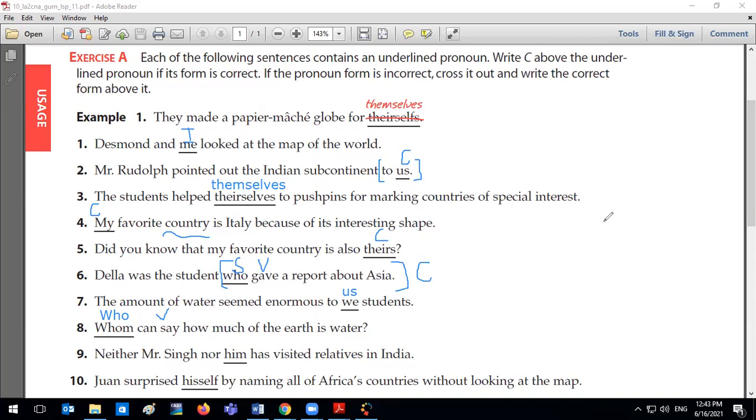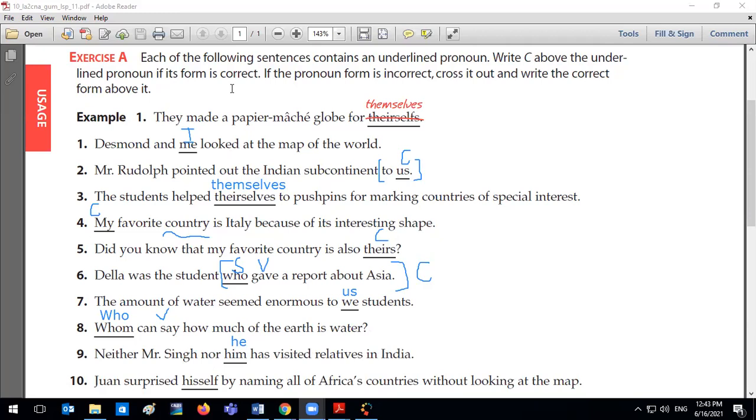Okay. Neither Mr. Singer nor him has visited relatives in India. Him will take out of him and make he. Exactly. Okay, we have to delete him and change it to he because again, we have a compound subject.